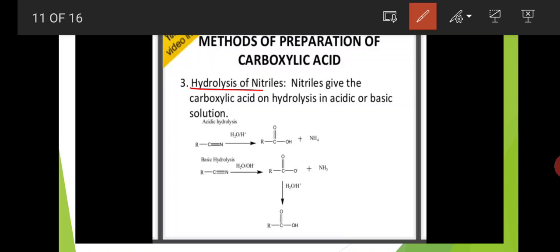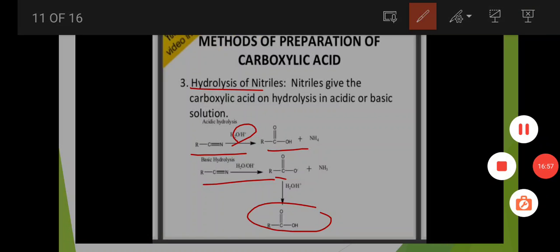Okay, here this RC triple bond N alkyl nitrile undergoes hydrolysis and is converted to RCOOH, that is the carboxylic acid functional group. Here RCN, on hydrolysis, is converted to RCOO minus and ammonia gas, and again it is converted to the carboxylic acid functional group.